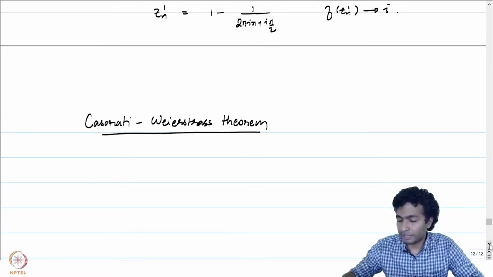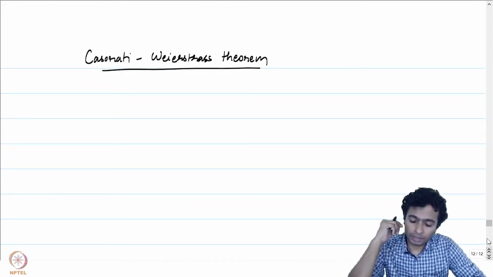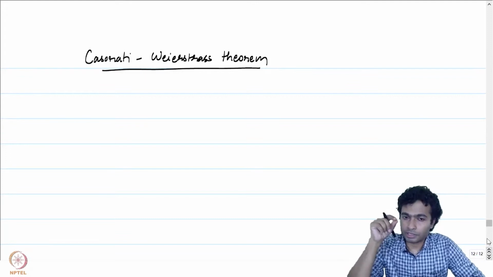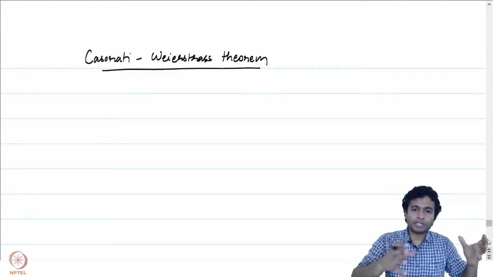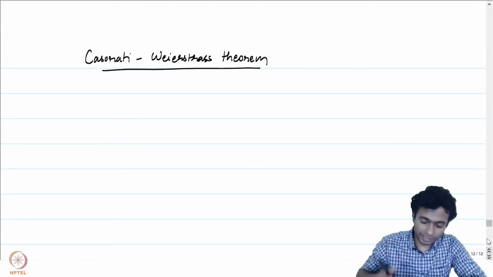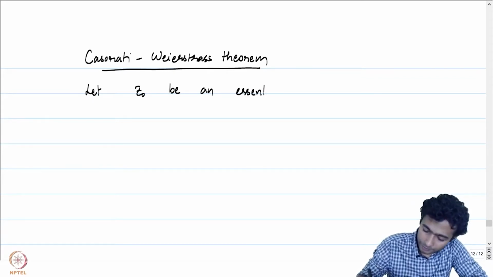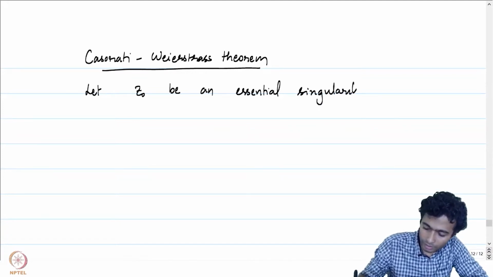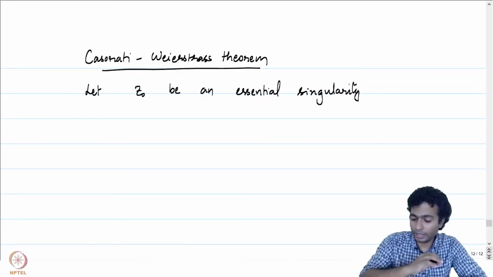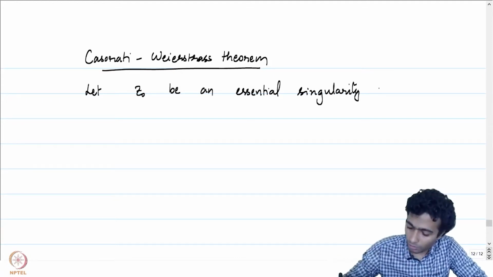The Casorati Weierstrass theorem basically tells us that if you pick any complex number alpha, then we can get hold of a sequence zn converging to the essential singularity z0 such that f of zn converges to alpha. Let me write that down. Let z0 be an essential singularity of a function f. Recall that it is an essential singularity and hence it is neither a removable singularity nor a pole.